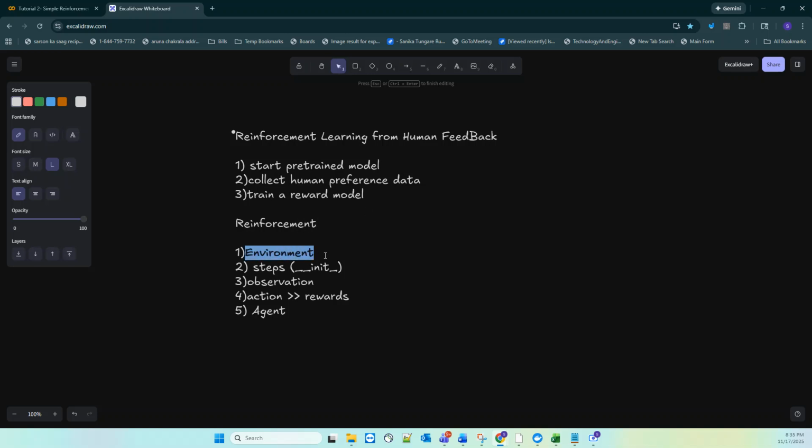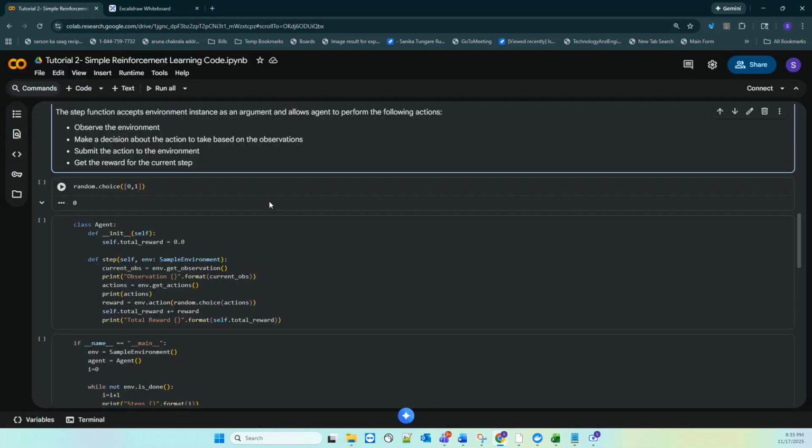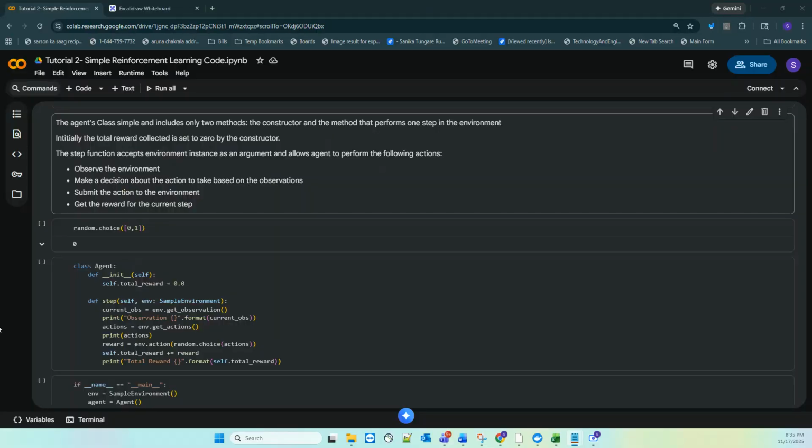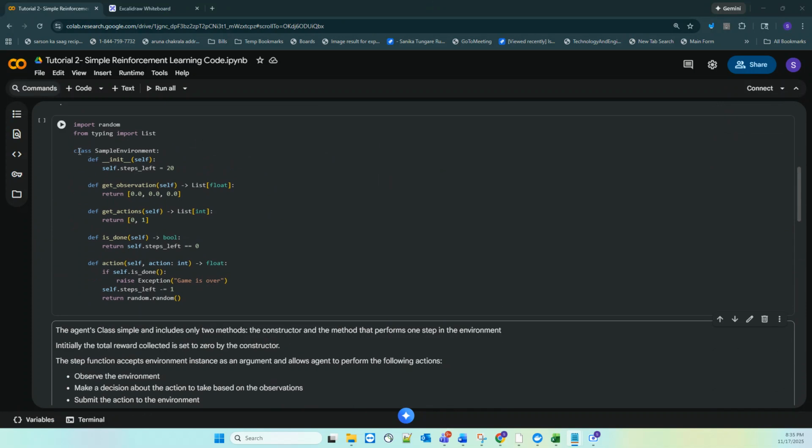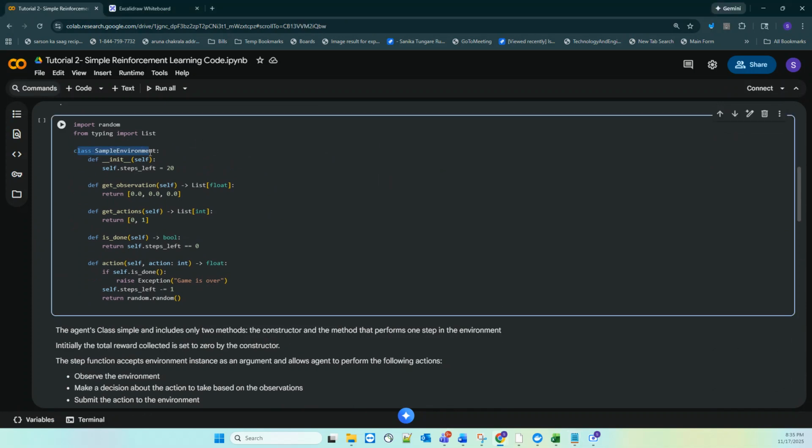Reinforcement learning consists of environment, steps, observation, action. Whatever action is taken, you are going to give the rewards, and the agent is going to follow all these steps. So now let's have a small instance of reinforcement learning, how exactly it behaves. We have a class of environment, which should be capable of handling all the actions. So we create a sample environment so that it can define everything in that class.